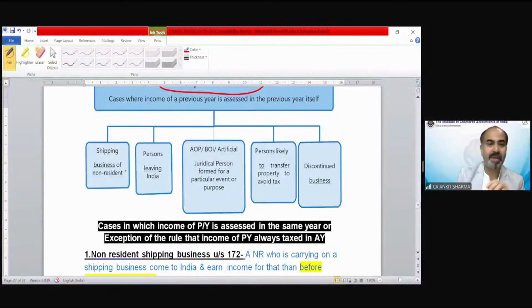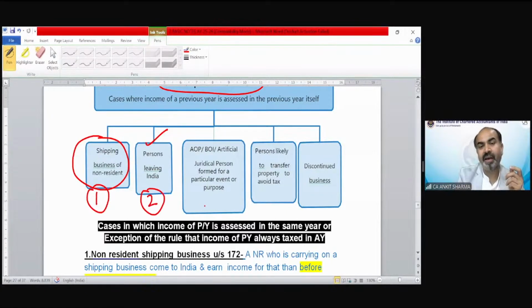First is shipping business of non-resident. The example we have discussed is for the second point, that is person leaving India. Before that, one case is shipping business, second is person leaving India, third is AOP, BOI, AGP formed for a particular event. Fourth is when anyone tries to transfer his property to avoid tax. And the fifth one is discontinued business.